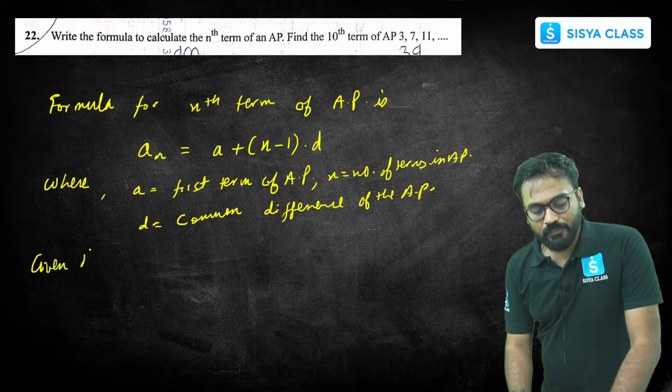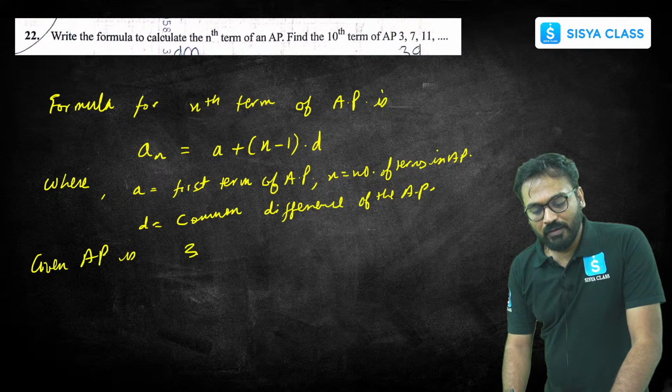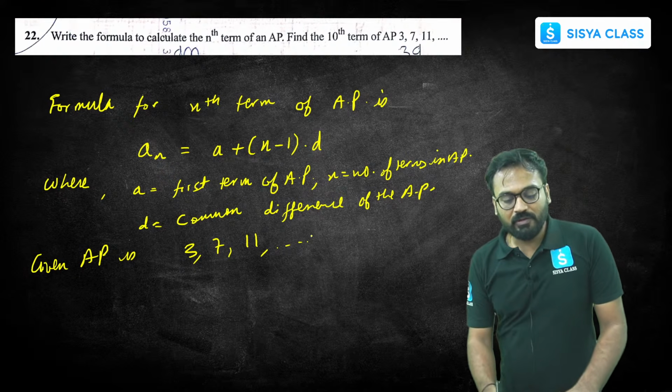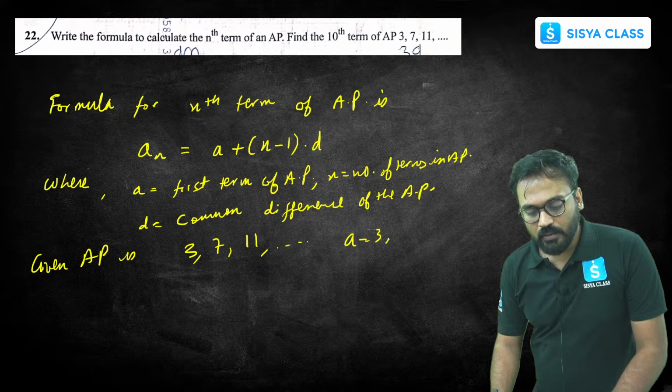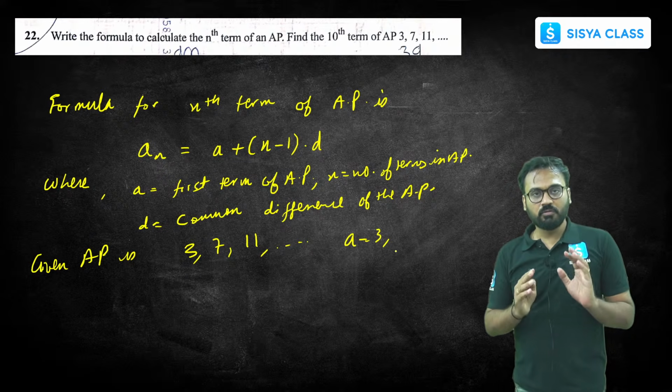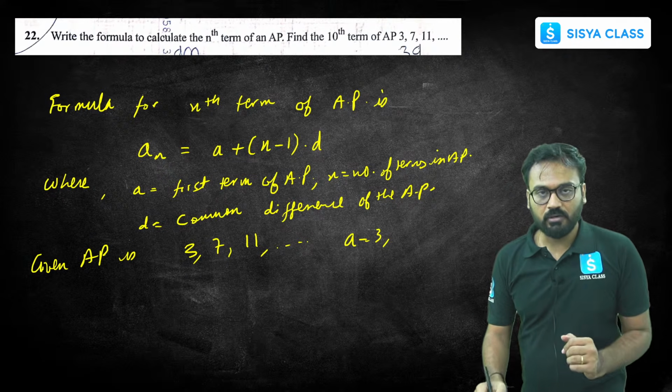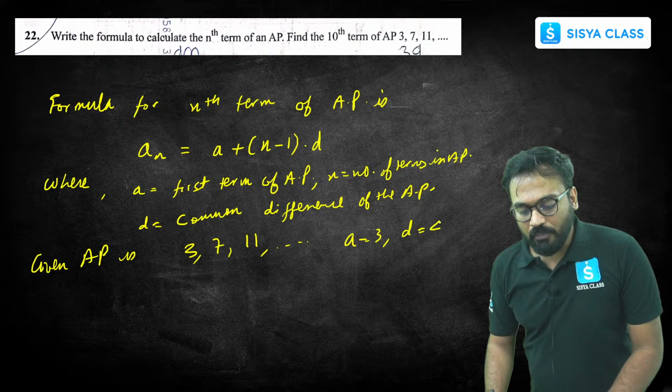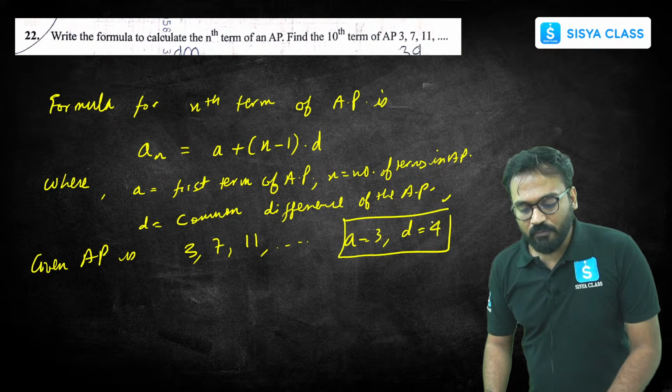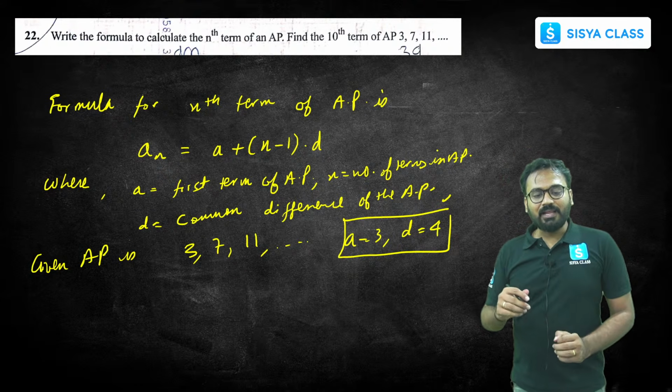Given AP is 3, 7, 11 and so on. For this, the first term is 3. Common difference: take any two consecutive terms and subtract, 7 minus 3, you'll get 4. Common difference is 4. So these two pieces of information I have. I need to find the 10th term, right?